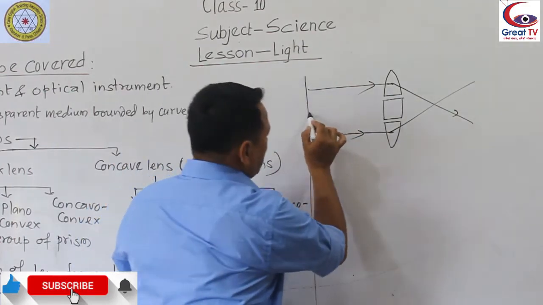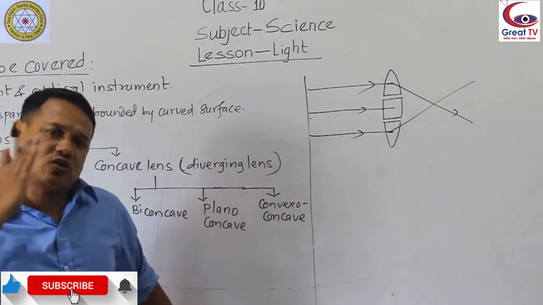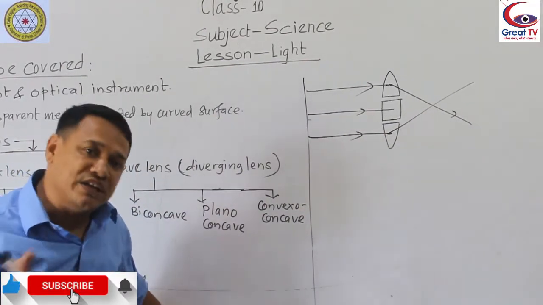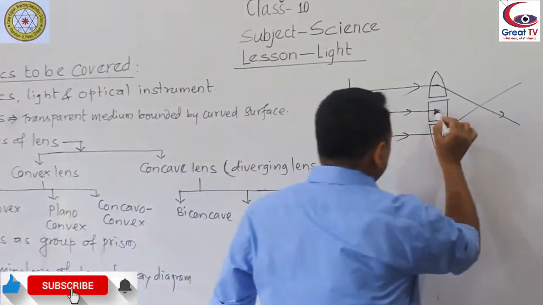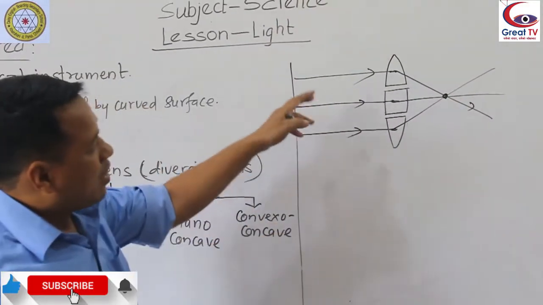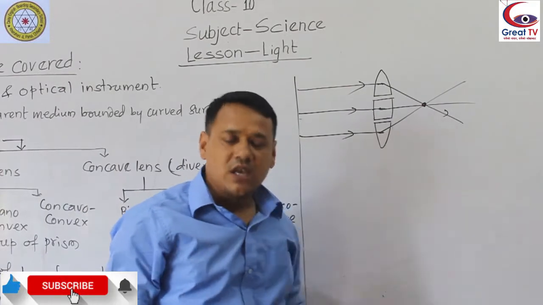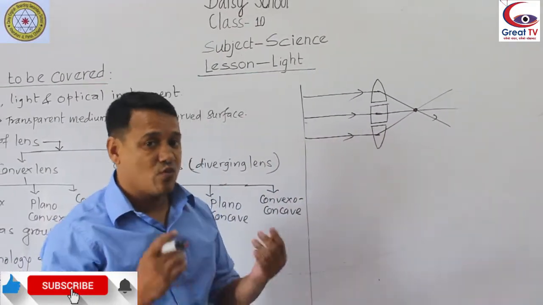But when the light rays fall over the glass slab, they pass without deviation, without bending. Light rays pass without bending, so they go straight. Due to this reason, a convex lens converges the light rays, because in a convex lens we can find two prisms and one glass slab.